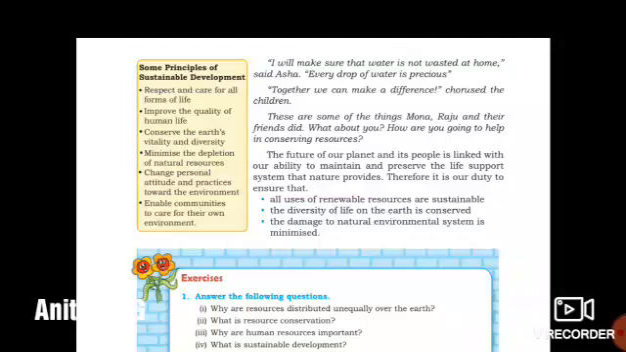These are some of the things Mona, Raju and their friends did. What about you? How are you going to help in conserving resources? Dear students, will you do this?